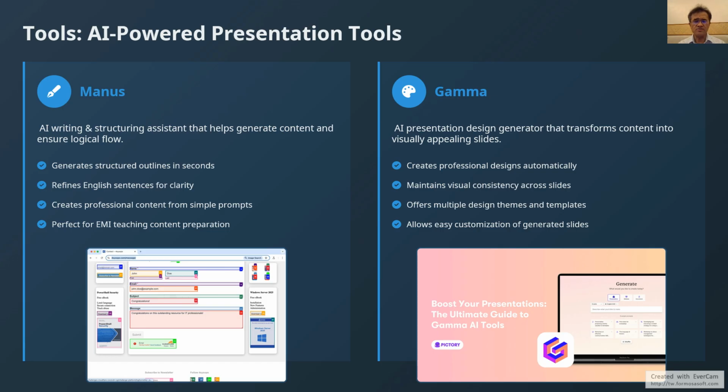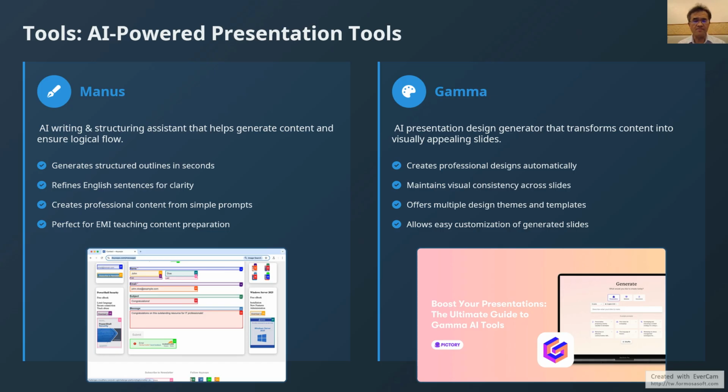It generates structured outlines in seconds, refines English sentences for clarity, creates professional content from simple prompts, and is perfect for EMI teaching content presentations.